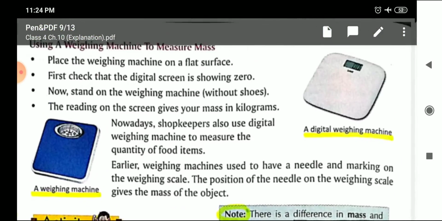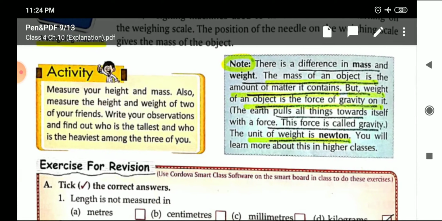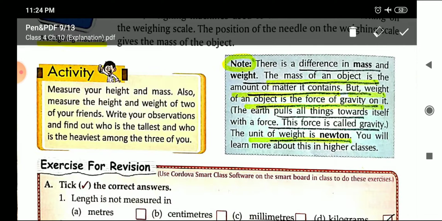Then the next topic was very important, the difference between mass and weight. Mass of an object is the amount of matter it contains, but weight of an object is the force of gravity applied on it.